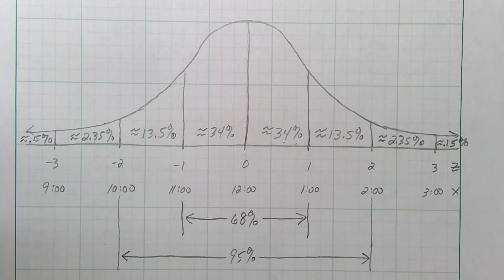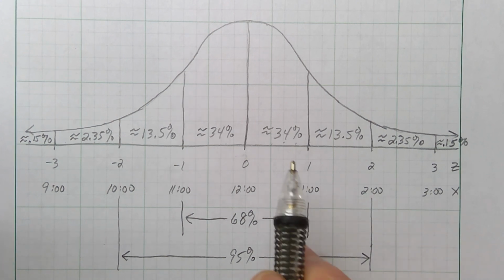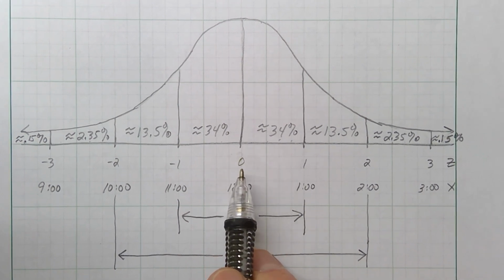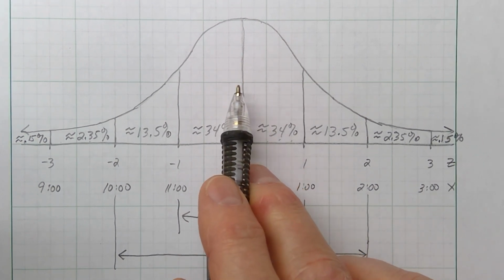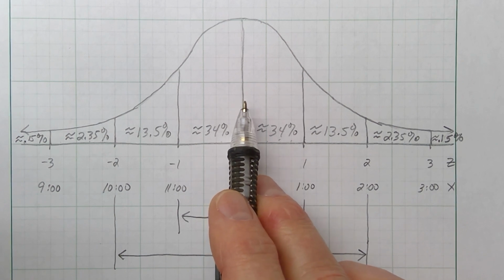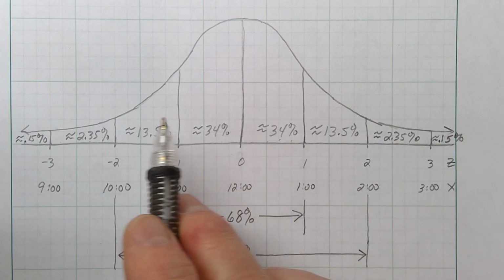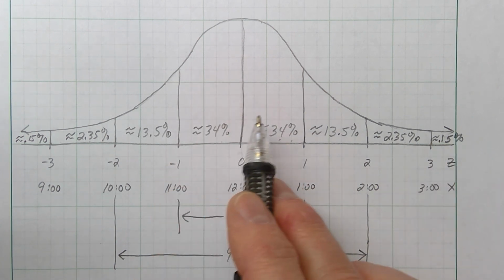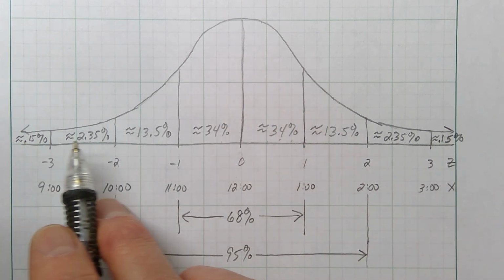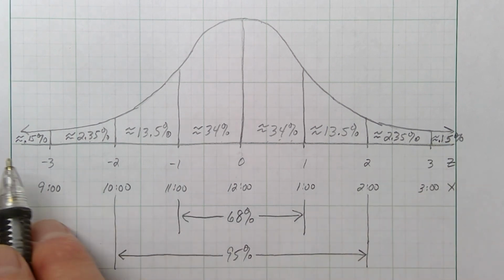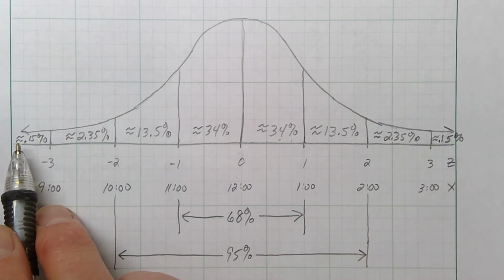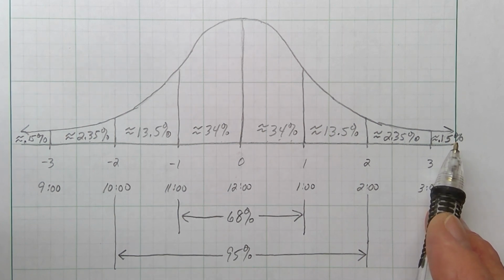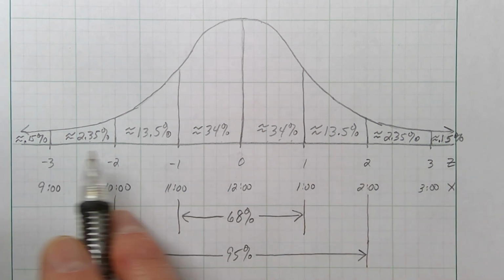All right, let me give you a more specific example, but let's kind of review our normal distribution curve first. Remember, zero's in the middle, that's mu. It splits the curve in half, so I have 50% to the left and 50% to the right. I like to think about it as there's 100 people under the curve. Most of them are in here, but they're all under the curve somewhere. So if you add up all these numbers from the left side to the right side, that's going to add up to 100%, or sometimes I say 100 people.